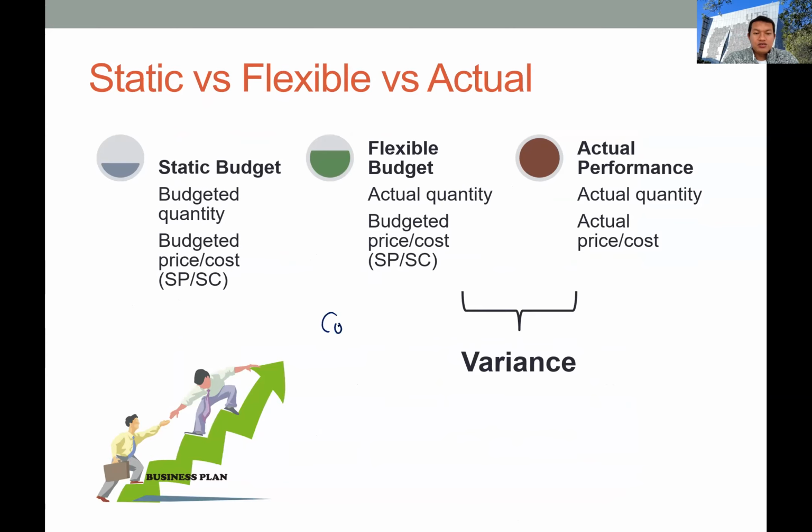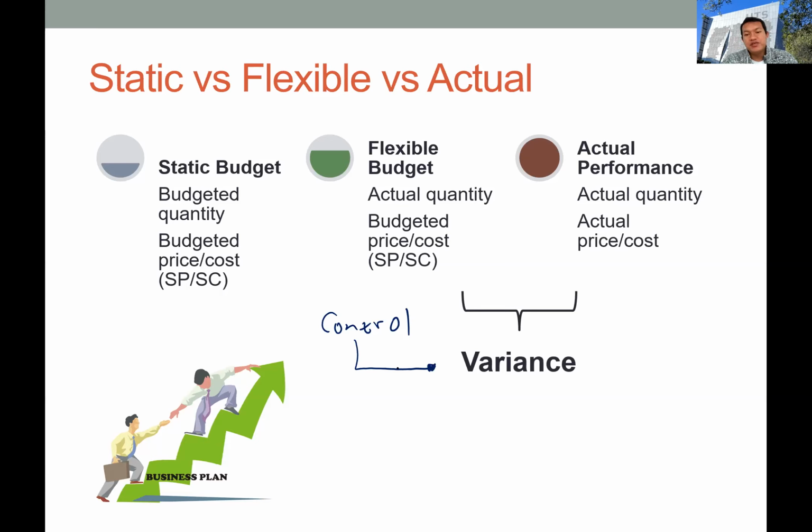In order to control their activities or operational performance, the manager needs to evaluate the level of performance in accordance with the initial budget, and also identify whether there are any problems or discrepancies between the actual performance and the budget. So one tool that the manager uses to control the activities is the variance, the variances between the flexible budget and the actual performance.